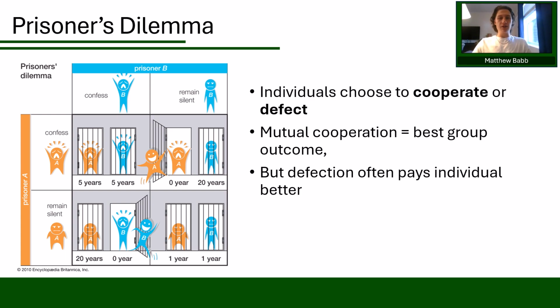And so the key insight here is that although mutual cooperation produces the best outcome for the group, defection can be tempting because it often yields a better outcome for the individual in the short term. The prisoner's dilemma helps us formalize and explore the conditions under which cooperation can evolve, and how reciprocity can emerge even in situations where selfish choices can sometimes be more profitable.